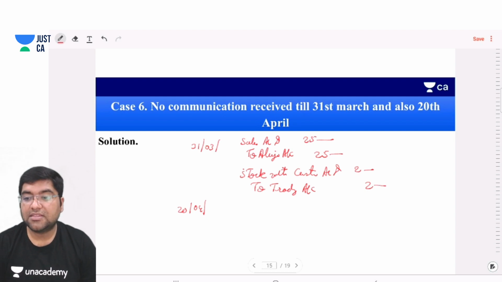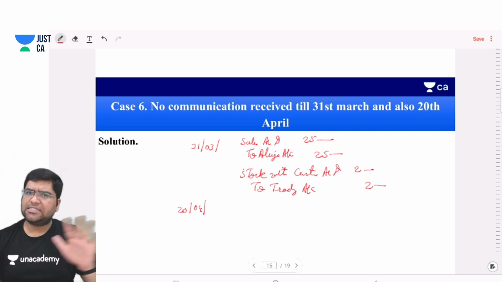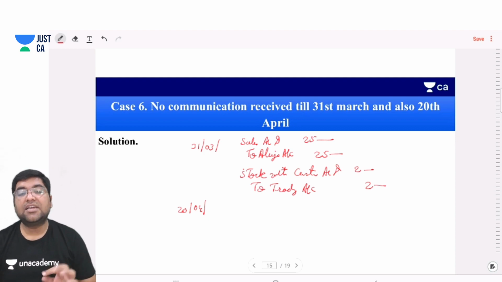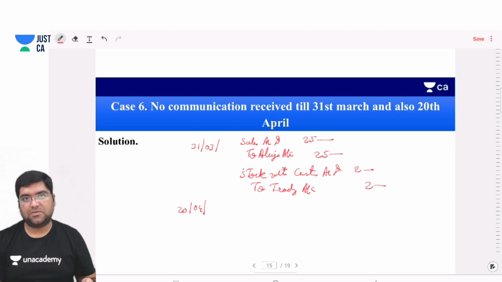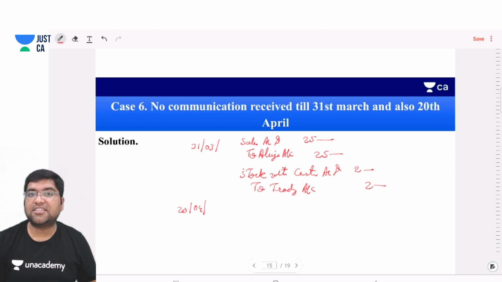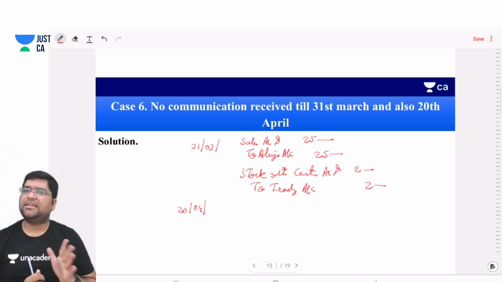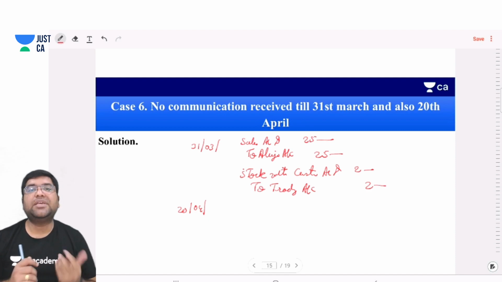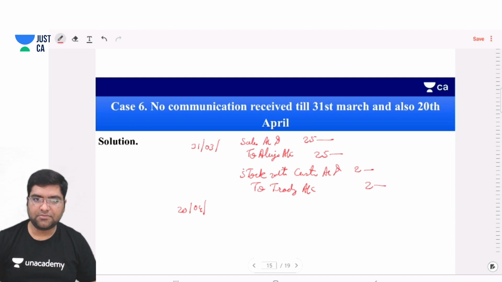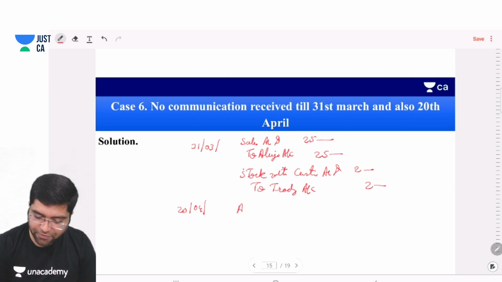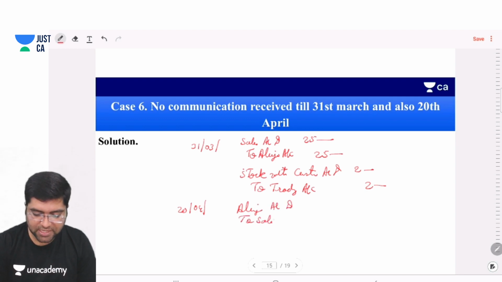What does it mean, sir? The silence means her approval, and as per law, if she is still silent, she will have to expressly reject the goods. If she is not expressly rejecting the goods, the law is in favor of the seller, which tells us that she has accepted it. So we will have to book the sales because we have reversed it, and you know the entry for sales is Alia account debit to sales account 25,000.